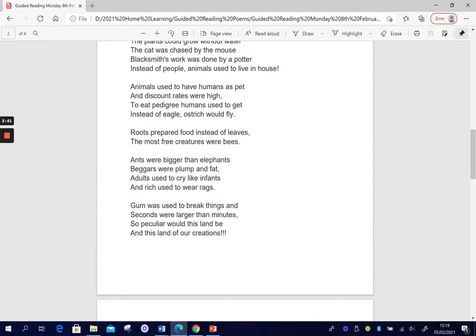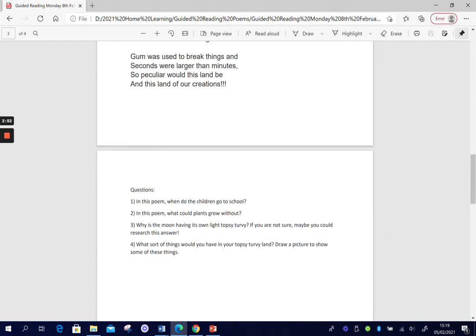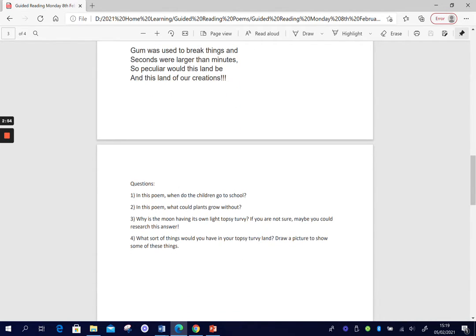So that's a bit of a strange poem there, where someone's imagining topsy-turvy land where everything is upside down and doesn't work in the same way as we know it in our world. So, a couple of questions to begin with to do with retrieval, and then we're more into thinking about inference and the way we understand the poem.